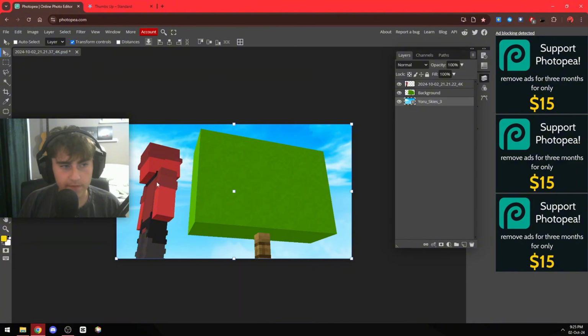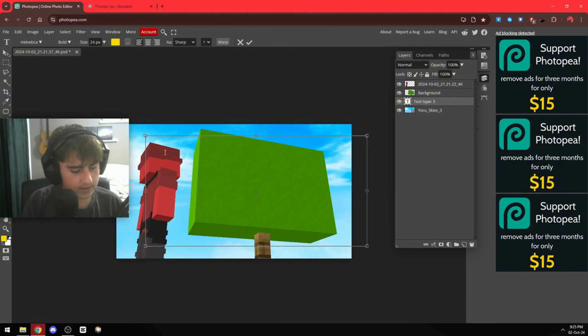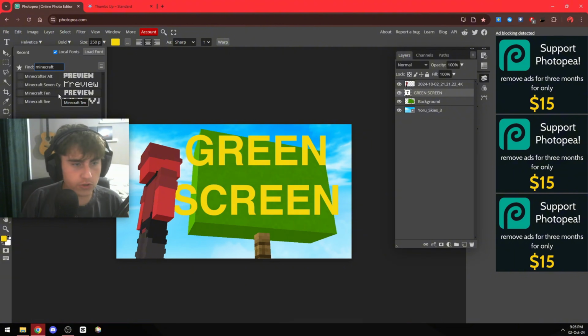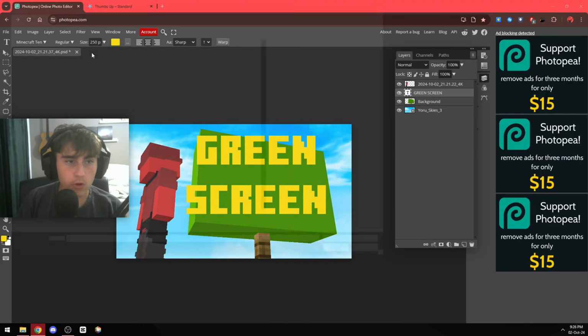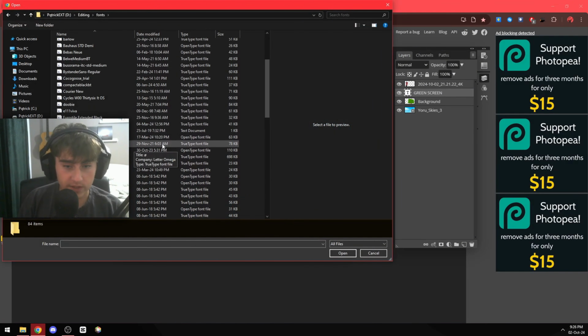And the last step obviously is our text. So we're just gonna go over here to the text tool and then drag it like here and press green screen. Then go ahead and select it, press here, then go and make it bigger. Choose whatever font you want. I choose Minecraft Ten. To download it, you can just search Minecraft Ten font online and then just grab it from here. Once it's downloaded, you can just go over to load font and find wherever it's saved and just press it and then you're done.